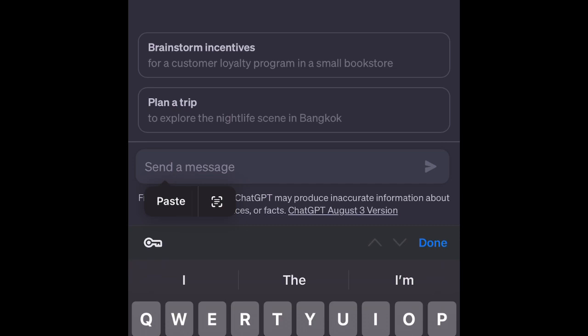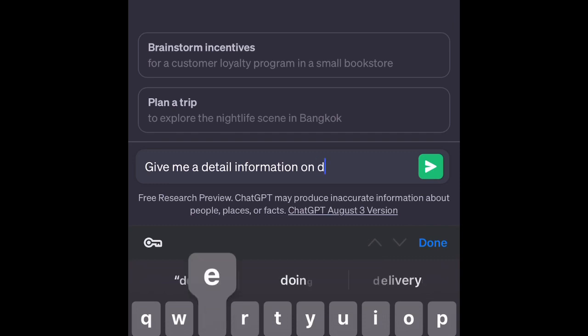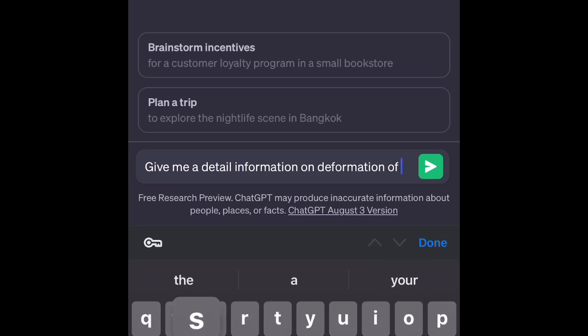Let's say I'm asking about deformation of solids. Let's say you want 15-point information, or you want to write for a 10 marks question. So I will ask, give me detailed information on deformation of solids.